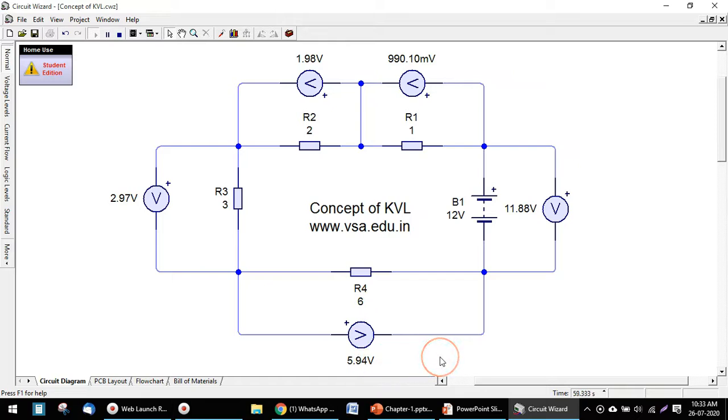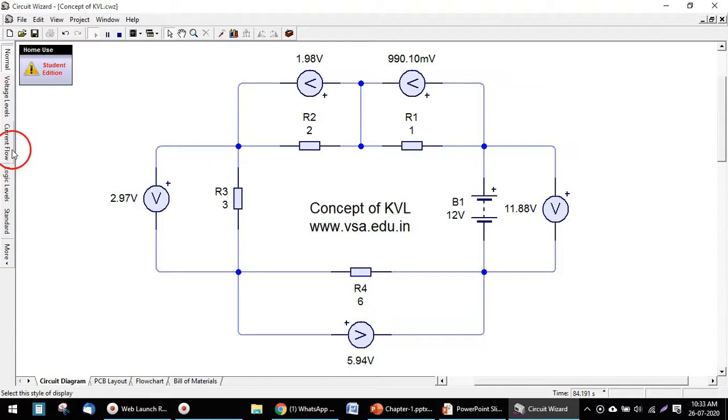So Kirchhoff's voltage law says that in a closed circuit, the algebraic addition of all potential differences produced is equal to the battery voltage. So this voltage approximately 1 volt, then this is 2 volt, this is 3 volt, and this is 6 volt. So the addition of all these voltages will be equal to the battery voltage of 12 volt.